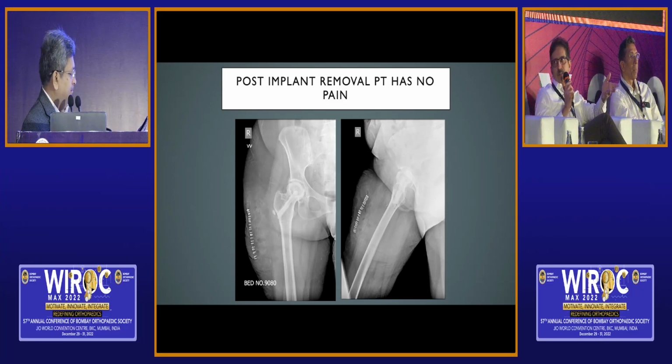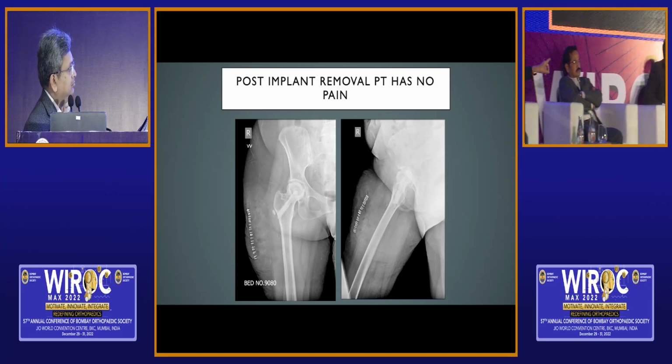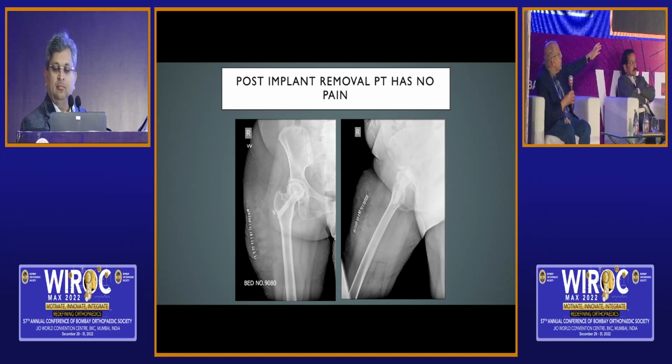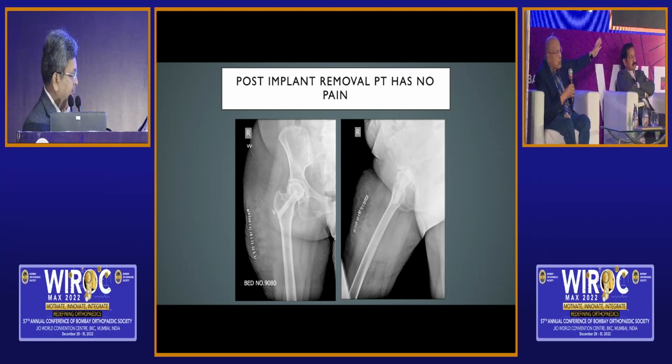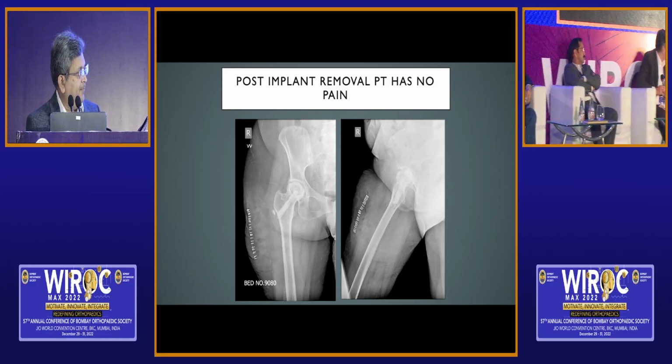So that's what I. One more point in this case is there is a tremendous shortening of the neck. And so the abductor mechanism is disturbed and the patient has got a bad limb and that also will cause pain in future. Okay. And don't you think putting the cement would hinder the later THR?